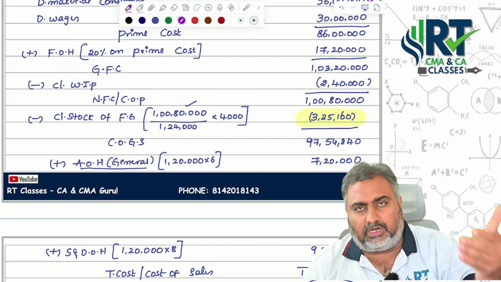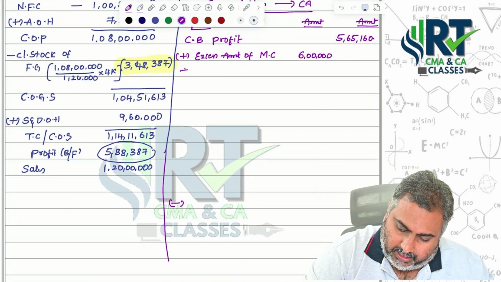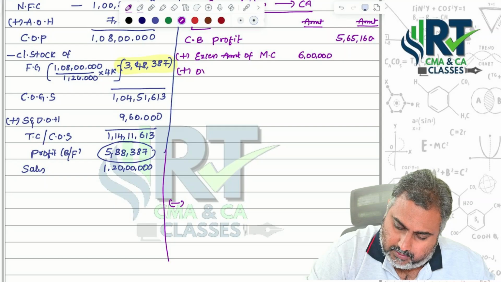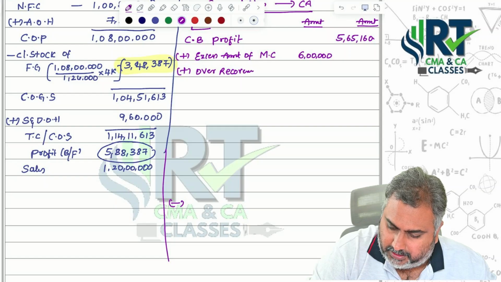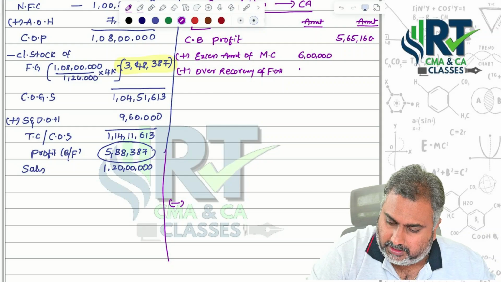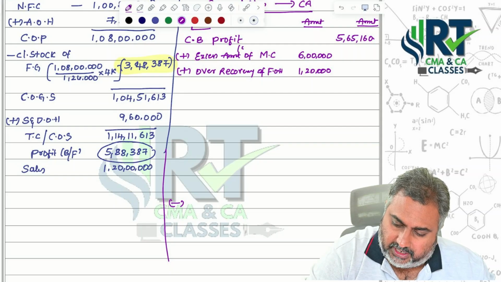If you want to equal with financial profit, what you are supposed to do? Add. So add over recovery of factory overheads 1,20,000. Examination, write down